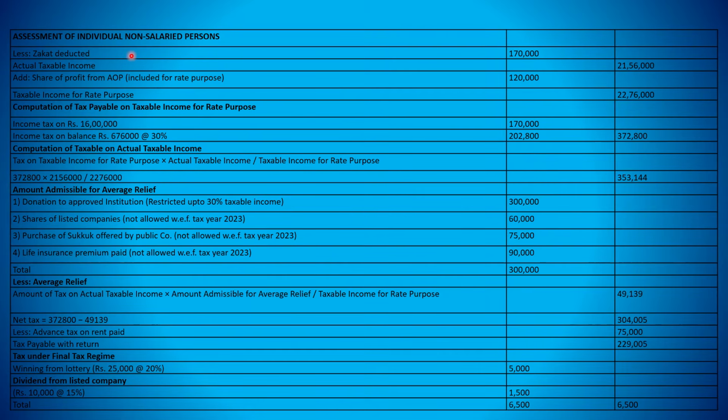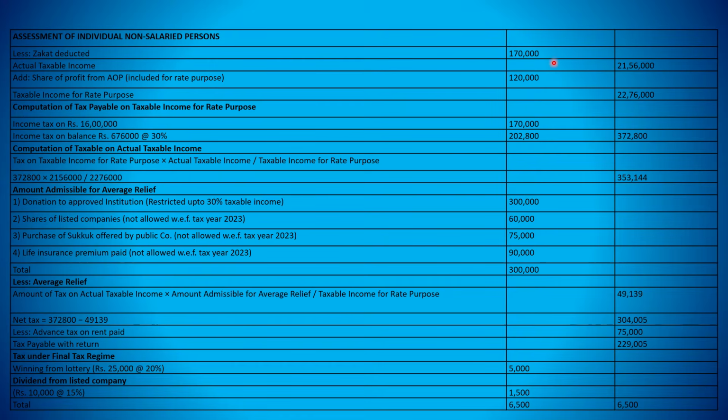Zakat was given in the question. Zakat given is 1,70,000. So what we have calculated as the total amount in the last slide, 23,26,000, from it we subtract 1,70,000. We will get 21,56,000. This is the taxable income, and we have to add share of profit from AOP, that is 1,20,000, for